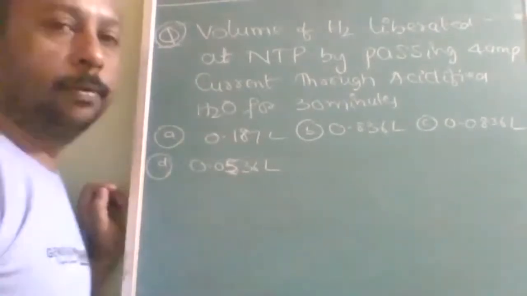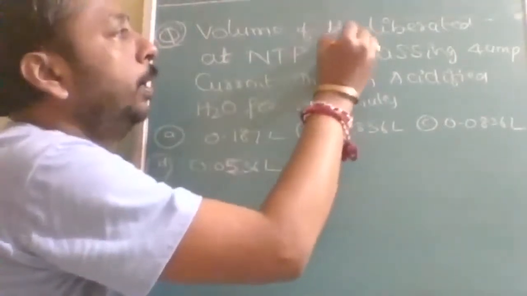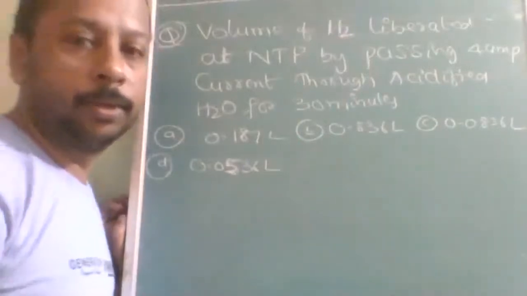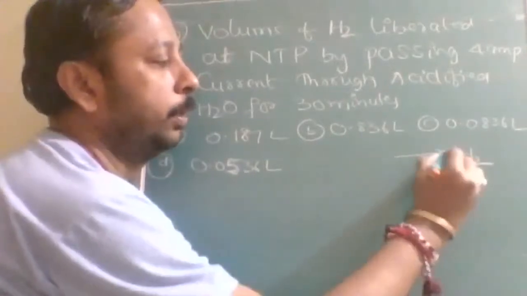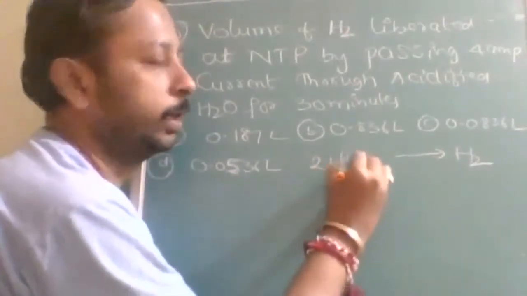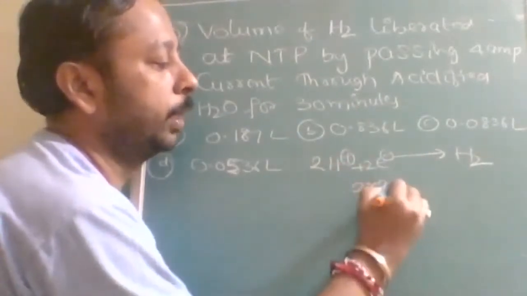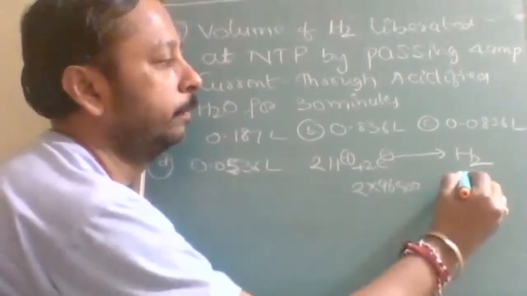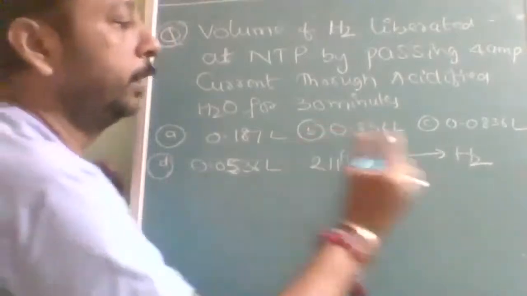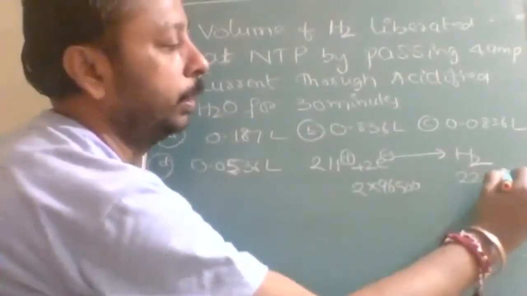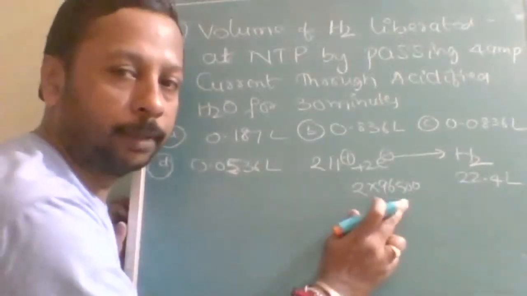See, in this question, you can also solve with a shortcut. Understood? We are worried only about hydrogen. So for hydrogen, if you want 1 mole, you have to give 2 Faraday of electrons. 2 Faraday means 2 into 96500. And the options are in liters, so 22.4 liters. Without any formula, you can directly do this: 2 into 96500 will give 22.4 liters.